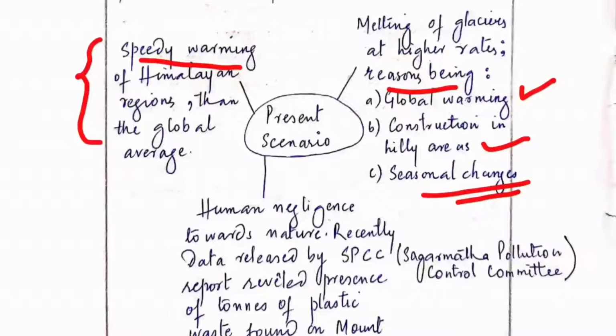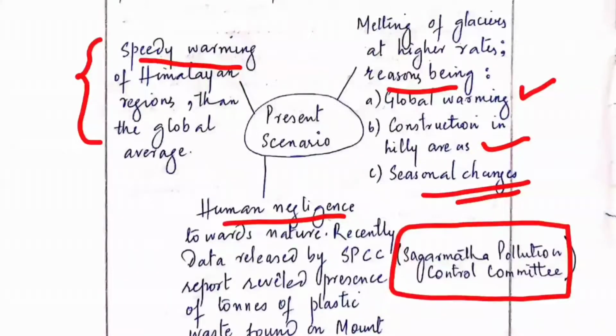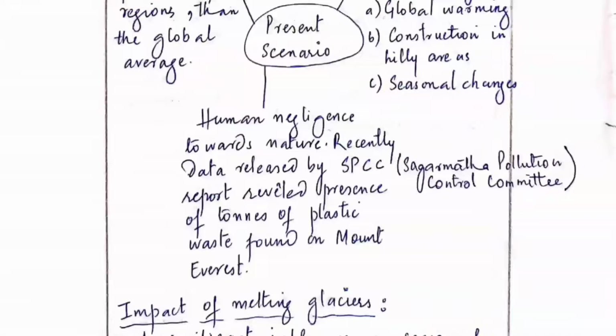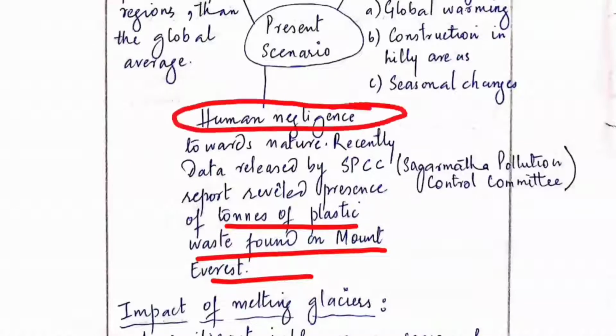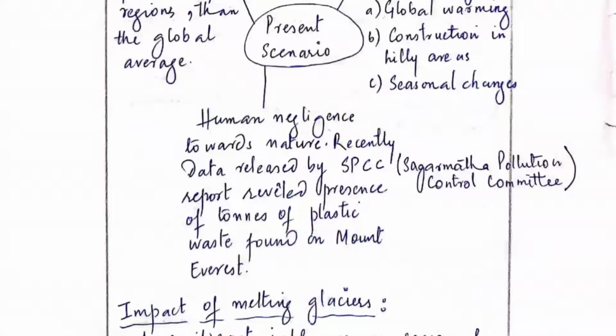And third we can point out human negligence. As per the SPCC, the Sagarmatha Pollution Control Committee, tons of plastic were found on Mount Everest. So it is due to our human negligence that the Himalayas are being affected right now. We can point this out as well.